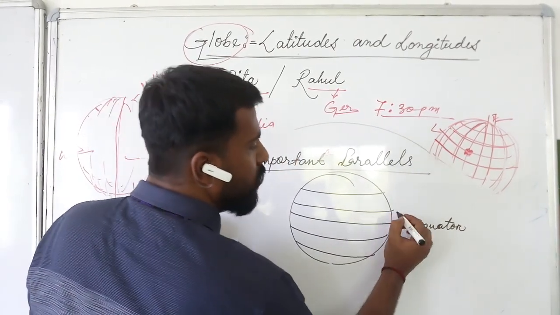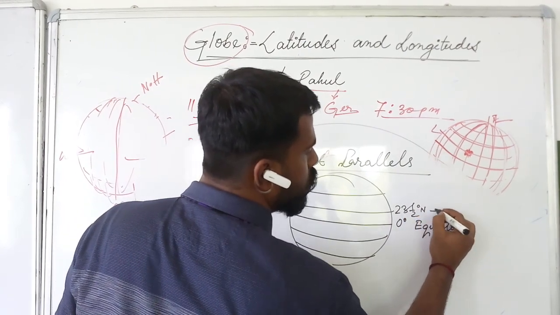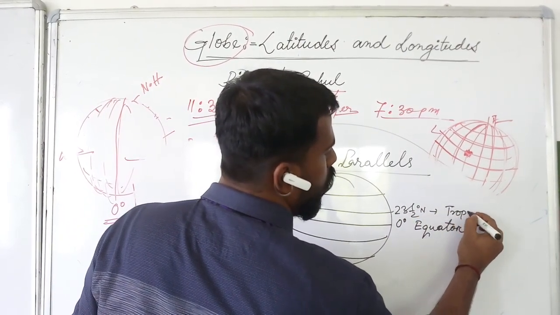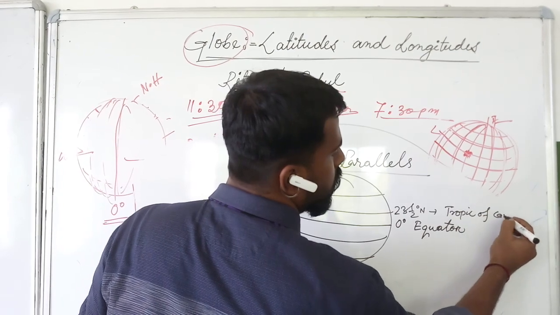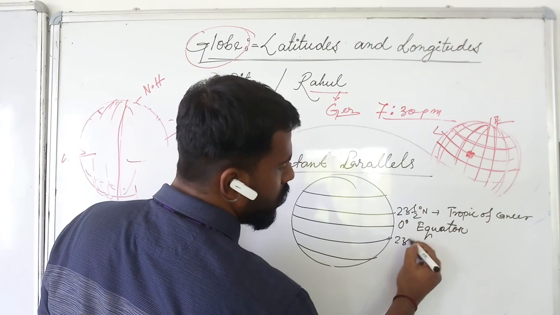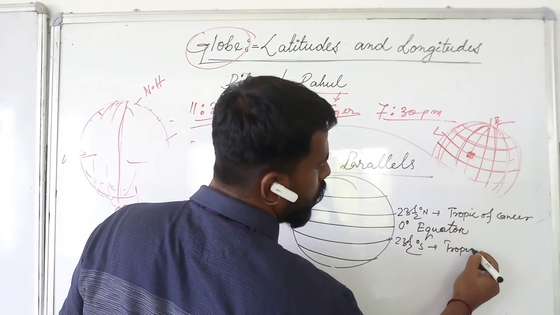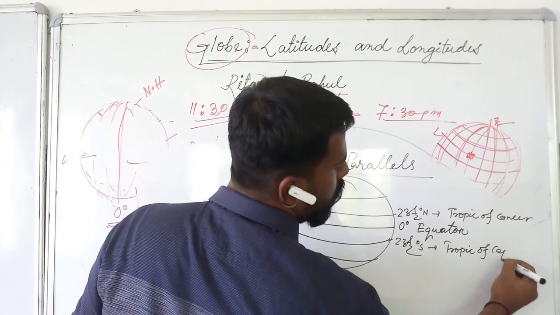North of the equator, the first one is 23.5 degree north, it is called Tropic of Cancer. And just in the south, 23.5 degrees south, it is called Tropic of Capricorn.